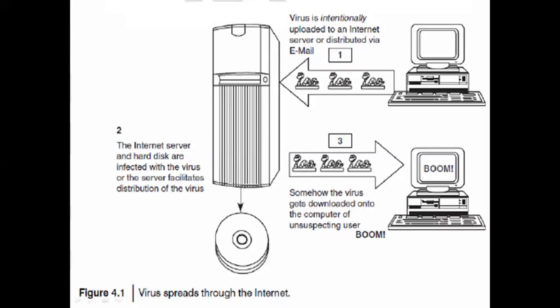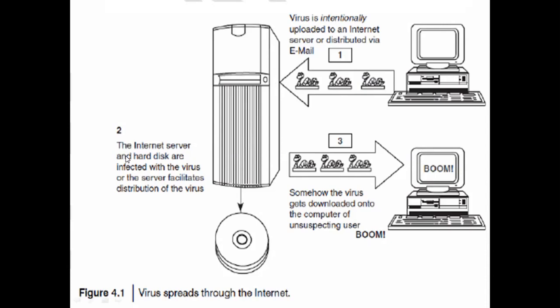So the virus is intentionally uploaded to an internet server or distributed via email. How does the virus pass through the internet? See, the diagram is named virus spread through the internet. The virus is intentionally uploaded to an internet server or distributed via email. See, from the system it goes out. These small snakes are called a virus. It is going to be uploaded to an internet server.